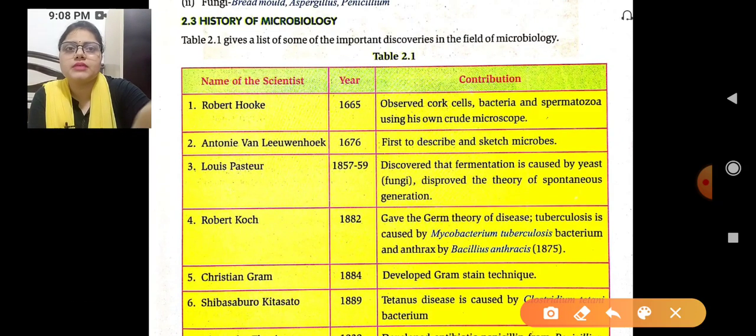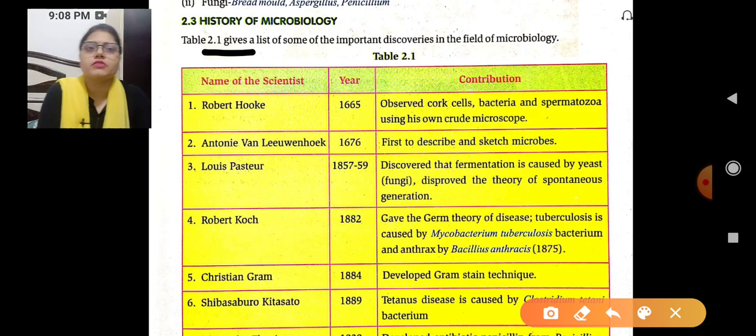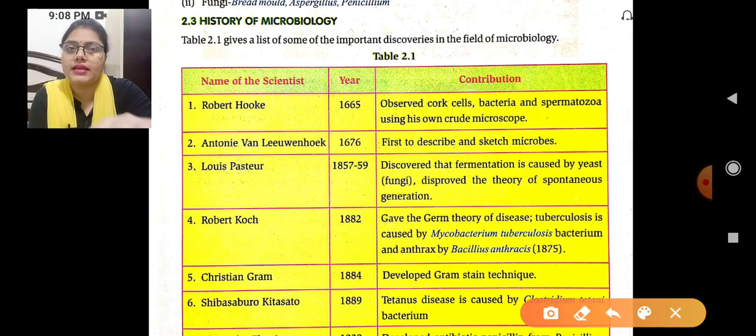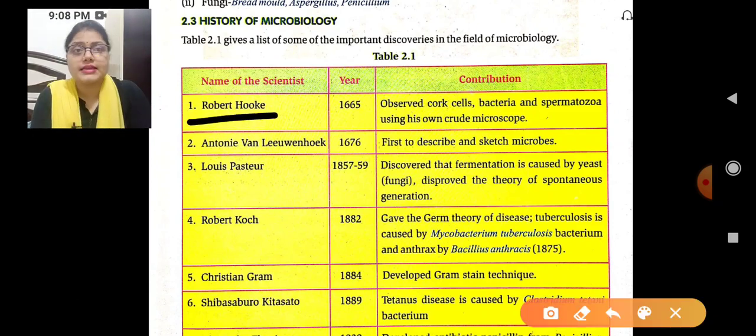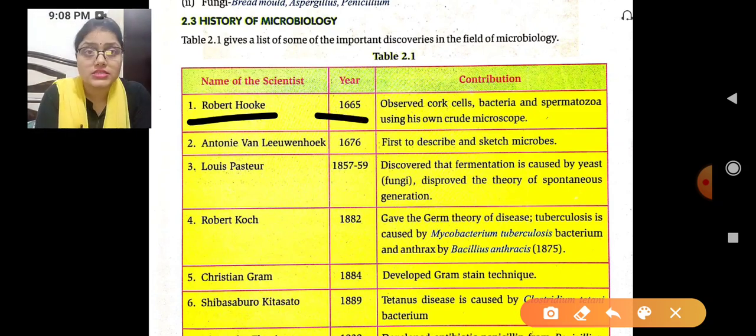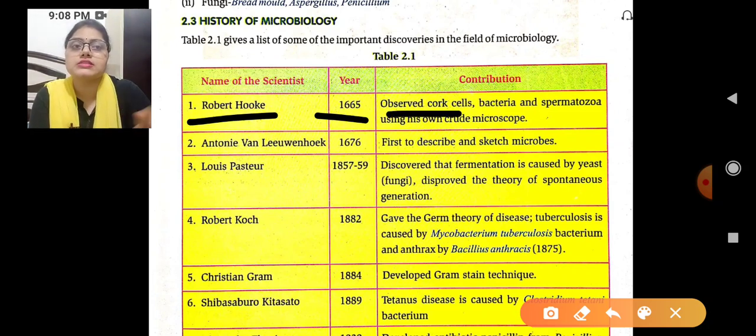Okay, there is a table, and this table gives the list of some of the important discoveries in the field of microorganisms. So first one you are having is Robert Hooke. Robert Hooke is the name of a scientist, and he first discovered microbiology in the year 1665. And he observed cork cells, bacteria and spermatozoa.